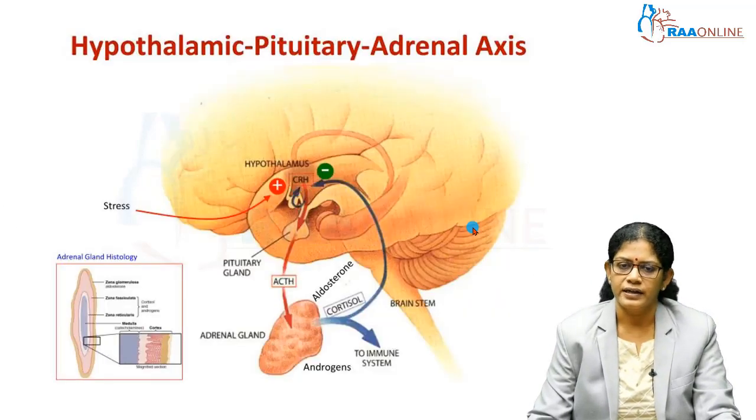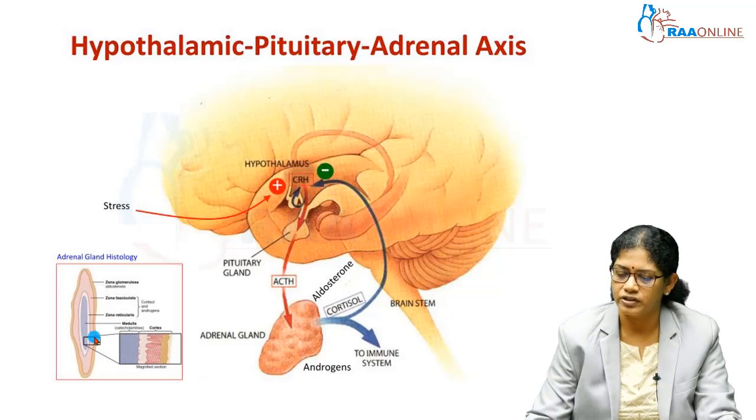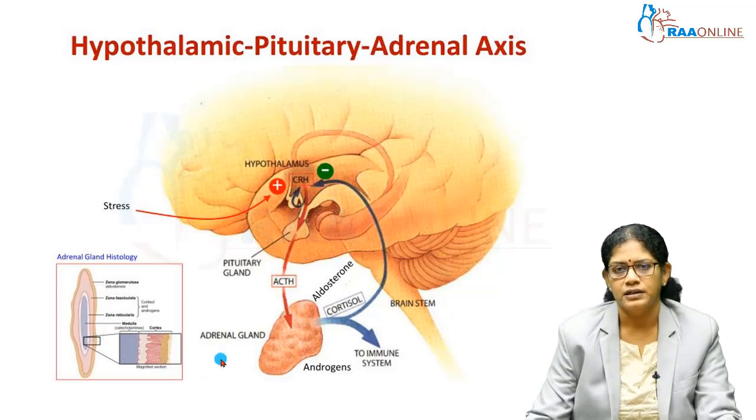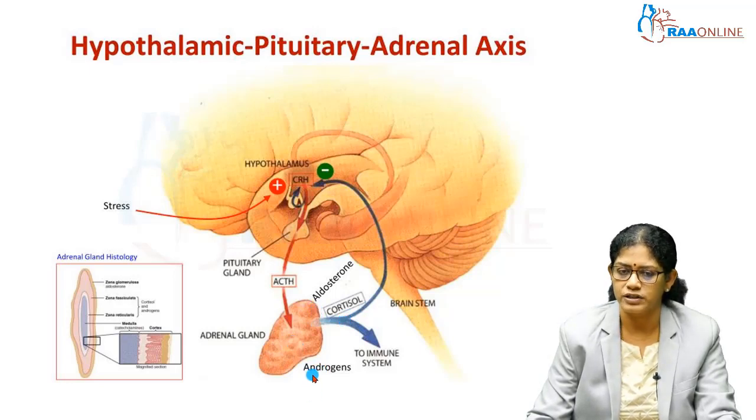This adrenal gland is under the control of the anterior pituitary. A hormone which is secreted from the anterior pituitary, that is ACTH, adrenocorticotropic hormone, controls the secretion of this adrenal gland. The cortex part of the adrenal gland, as we have seen, has got three parts. From these three parts, glucocorticoids, mineralocorticoids, and androgens are secreted. From the inner part, cortisol is secreted. From the outer part, aldosterone is secreted. And from the reticularis part, androgens are secreted.